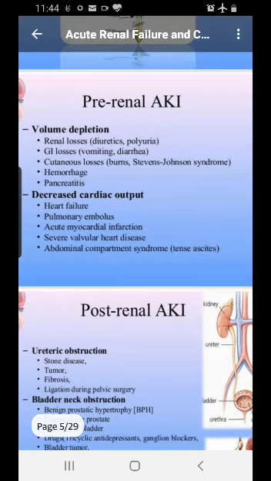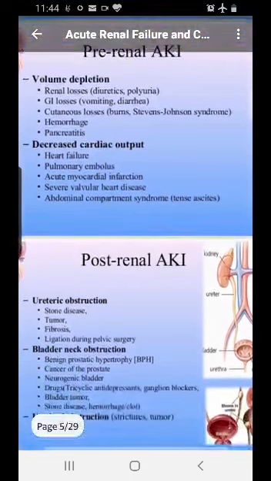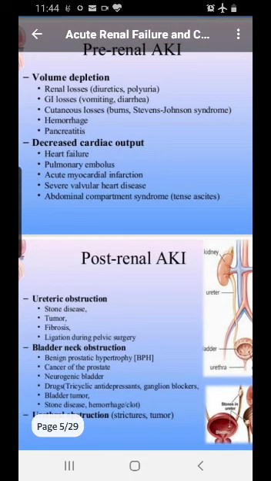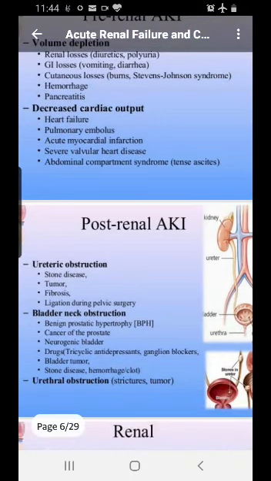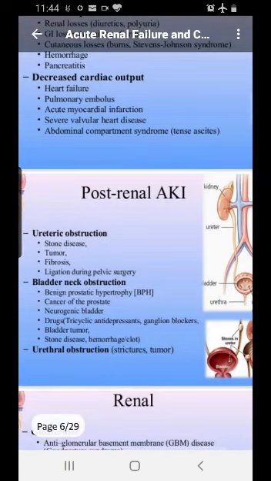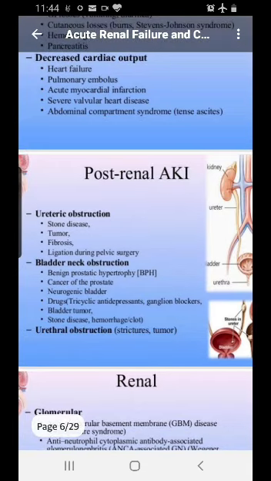The second cause is decreased cardiac output. Decreased cardiac output can be because of heart failure, pulmonary embolism. All these causes actually cause a lesser amount of circulation to the kidneys. So less circulation, more damage. Less blood supply to the kidney, so more damage. Other causes are acute myocardial infarction, valvular heart diseases, or abdominal compartment syndrome, tense ascites. When there is so much tense ascites, all the fluid goes inside the abdominal wall. As a result, there is a lesser amount of fluid available for the heart to pump. That's why they call it decreased cardiac output.